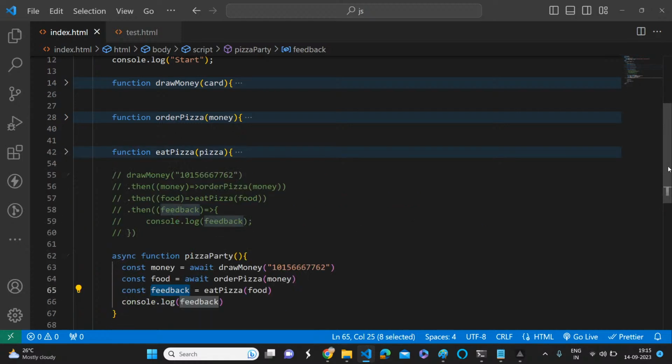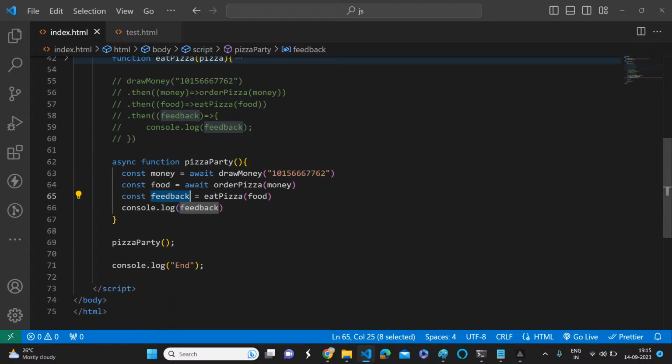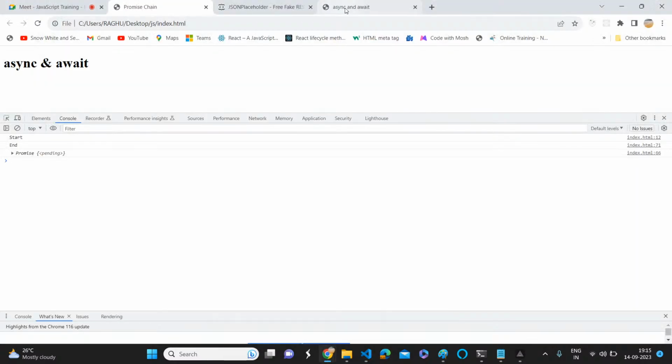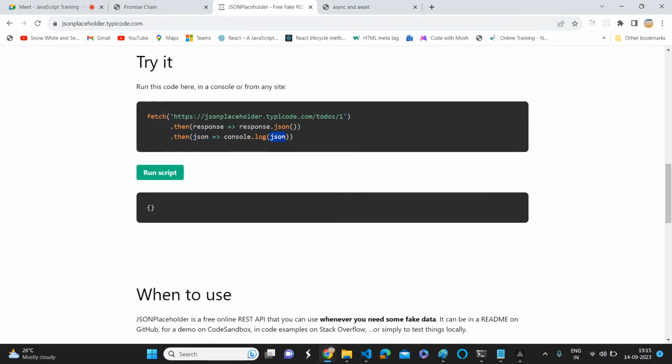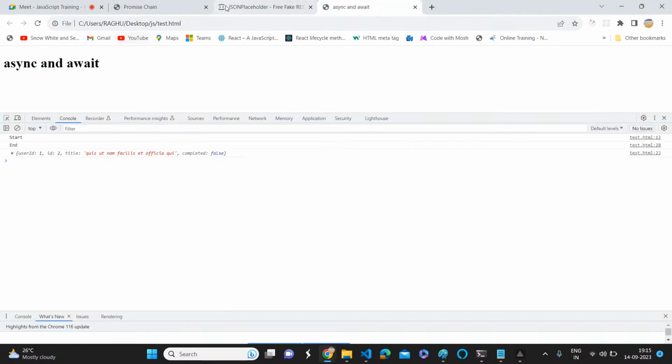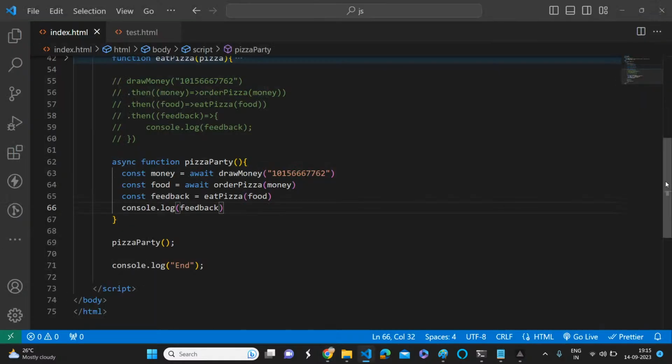So if you want to resolve that promise, because of course here we have a then method, right? But normally in the final asynchronous call, you will get the exact data actually. If you see whatever we did here in the JSON, we are getting the JSON data, right? In real time that will be there. But actually we have implemented three asynchronous calls. Those three asynchronous calls are returning a promise. That's why this is a problem. So what can we do?